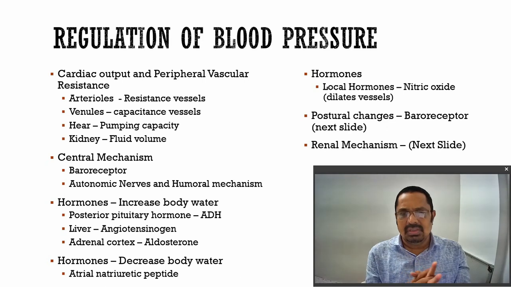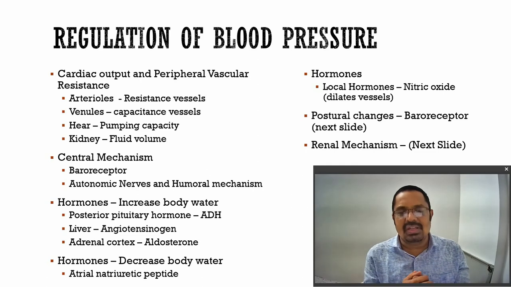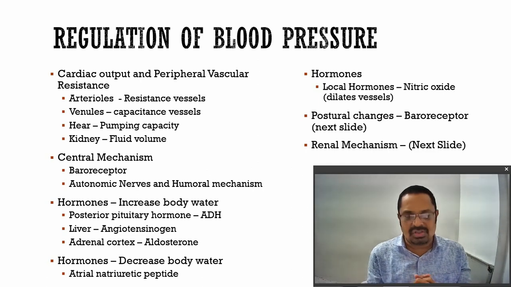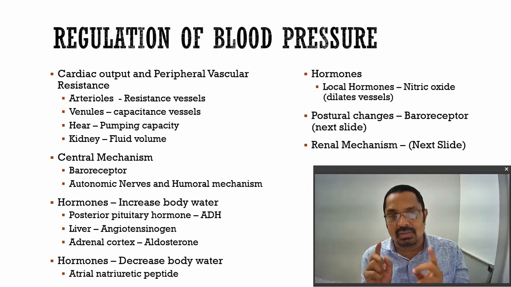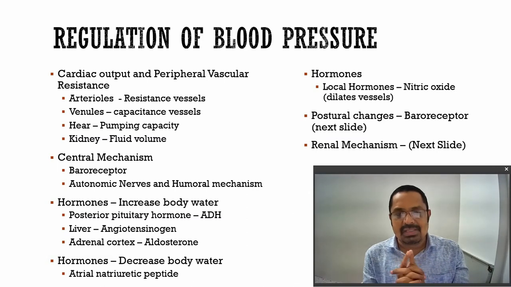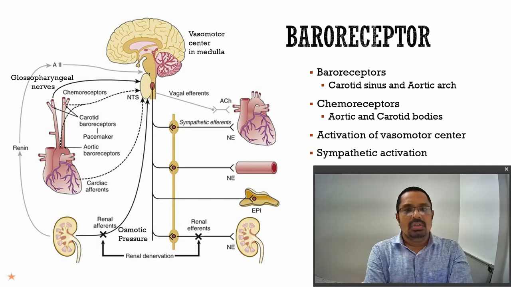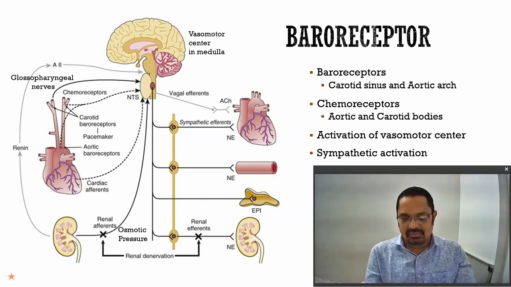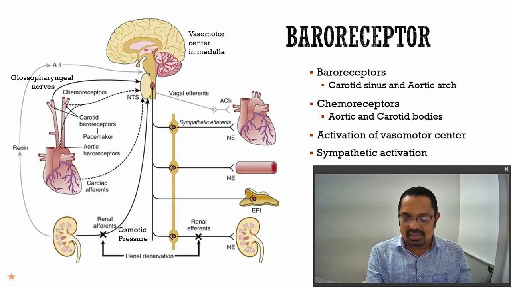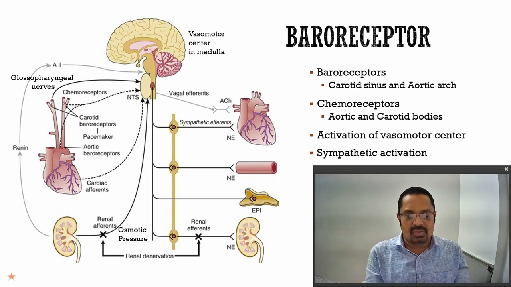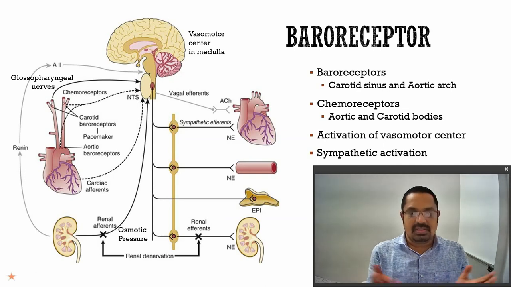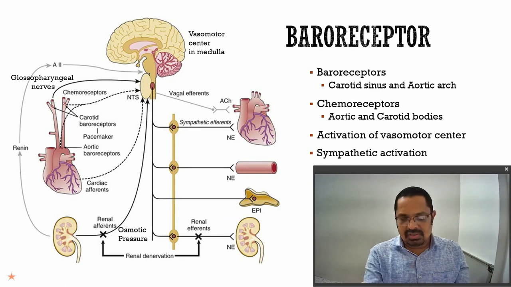Then depending upon the baroreceptor and the renal mechanism, how they are working, in the next two slides we will see the detail of how they are regulated. These are the two main mechanisms, baroreceptor mechanism and renal mechanism, which regulate the blood pressure. Here we will see the baroreceptor mechanism, and in the next video we are going to see the kidney as a regulator. After this baroreceptor mechanism, we will end this video.